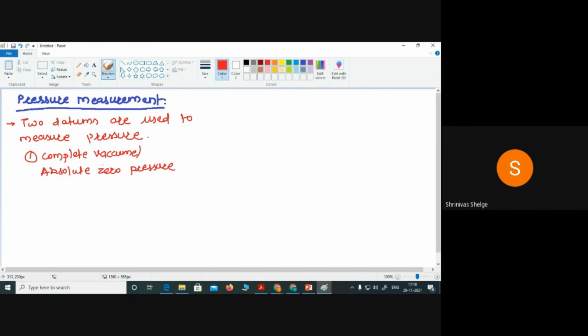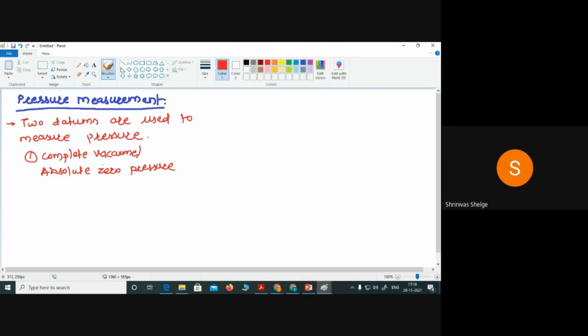Obviously the name itself indicates that there is a complete vacuum. Correct. If I make a complete vacuum in the container, then whatever the pressure in the container is, that is the first datum, and that pressure will be absolute zero pressure, because in the container there is vacuum, nothing is there.